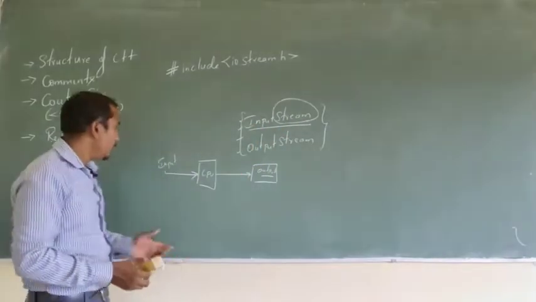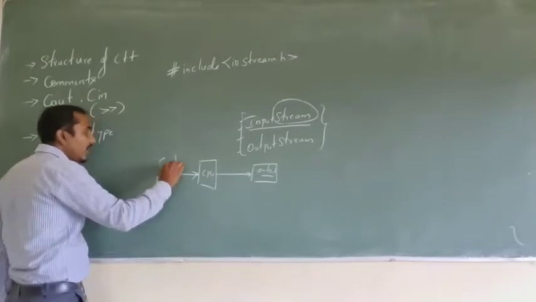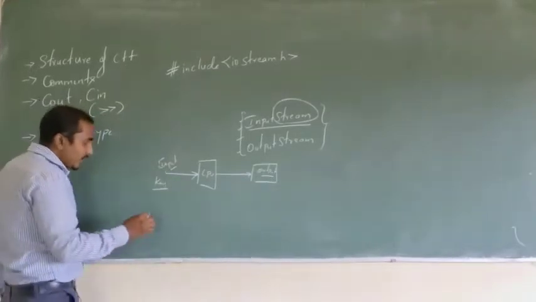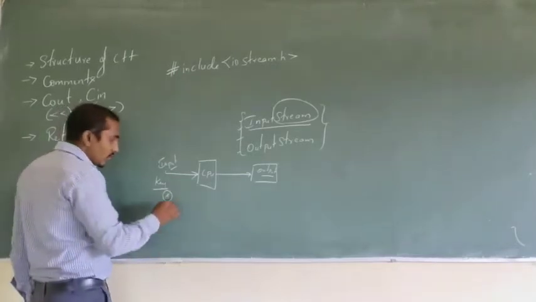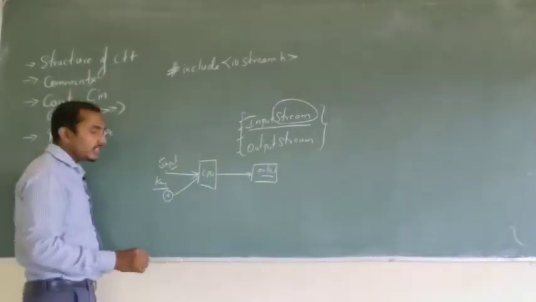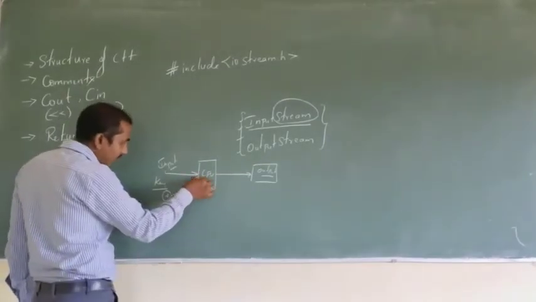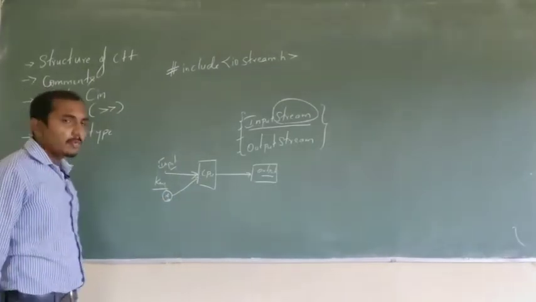As I told you, a keyboard is an input device. If you press any key on this keyboard, that particular data will be sent to the CPU. That is nothing but the CPU getting input from this device, which is the keyboard.